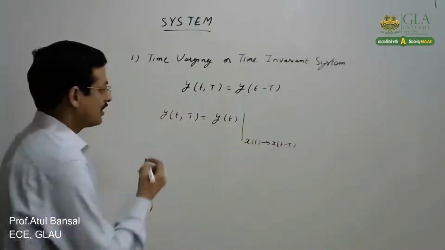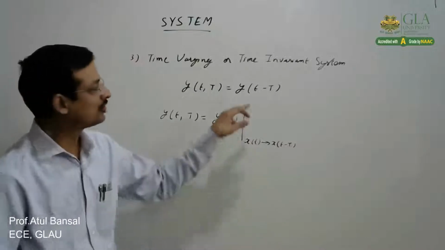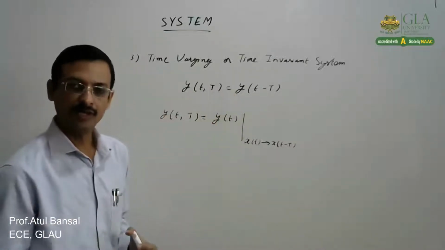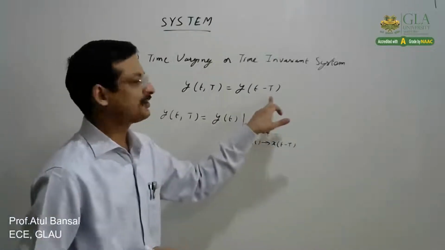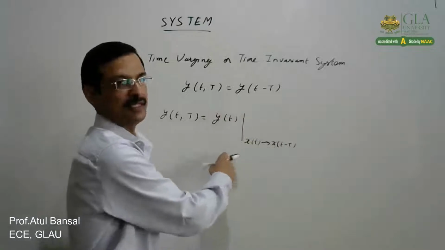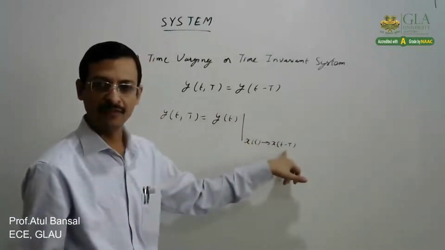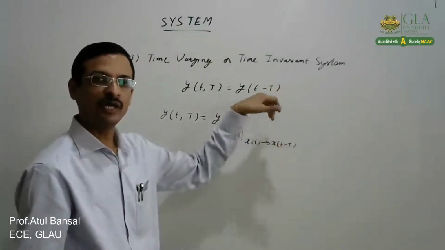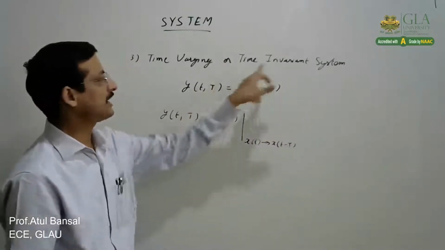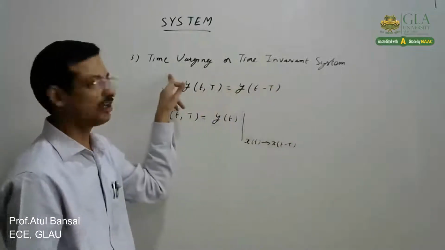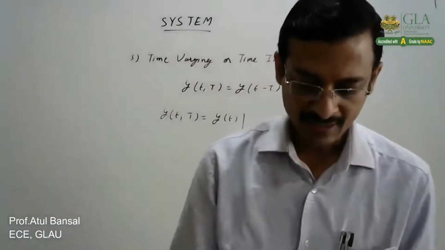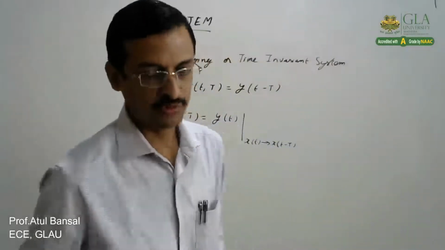And the other is, we have already obtained the output y(t) for the x(t) signal. Then we introduce the identical time shift T in the output. If both are same, that is the output produced due to the shifted input and the output due to the shift in the output, both are same, then we say it is a time invariant system. And if it is not, we say it is a time varying system. So let us take some mathematical example to understand this.